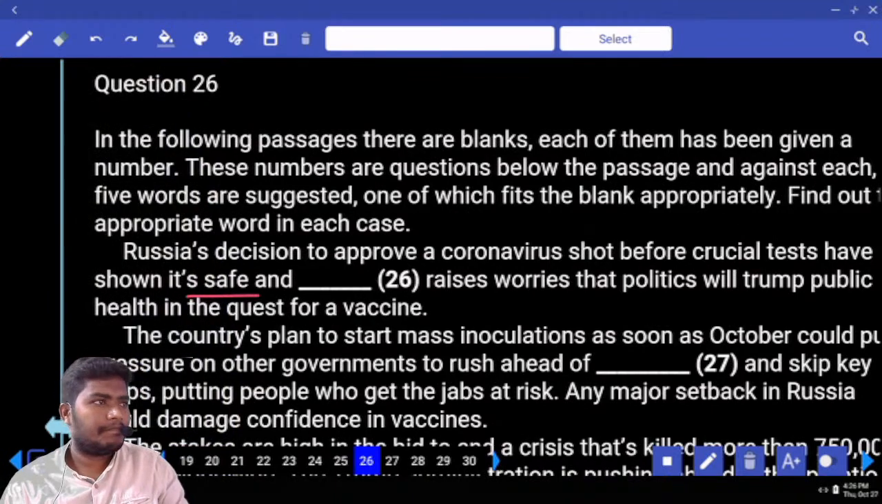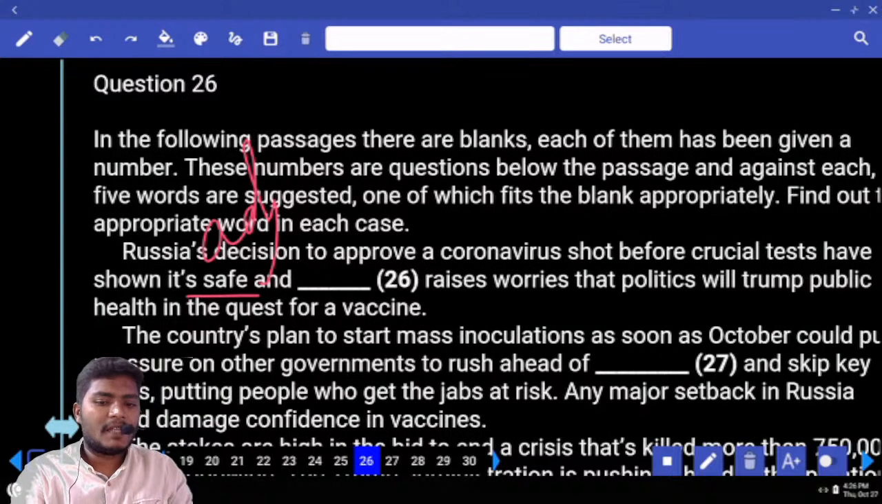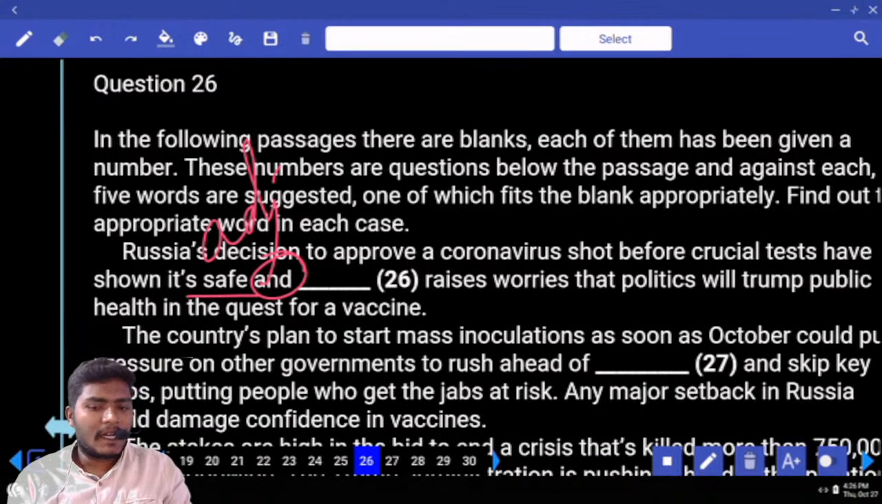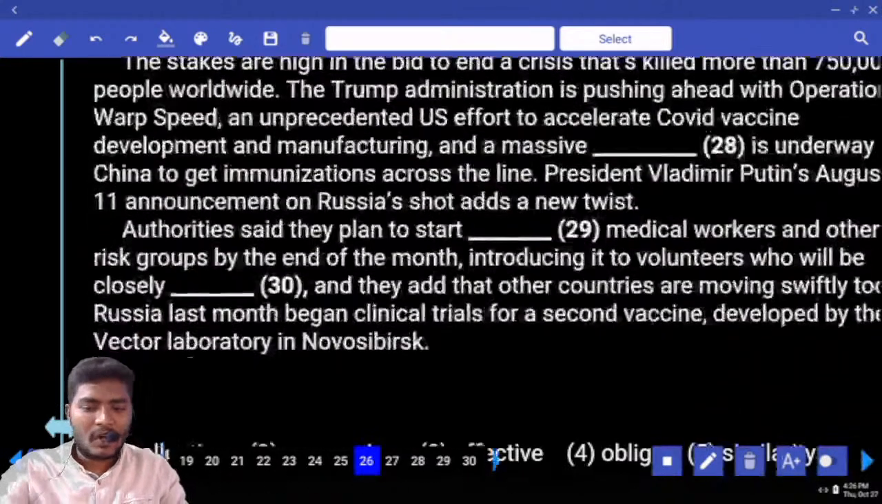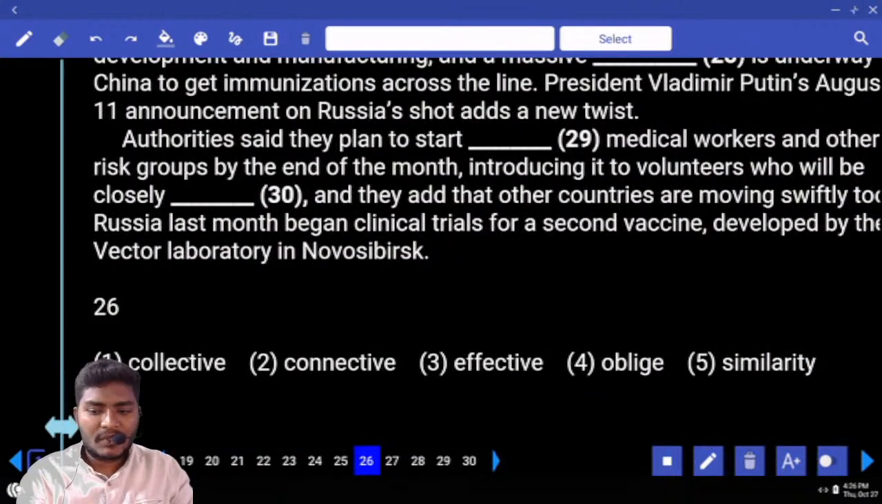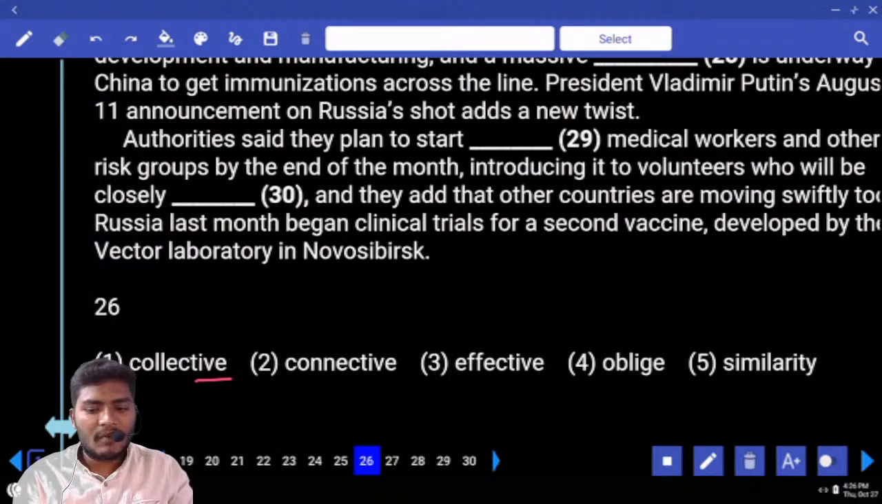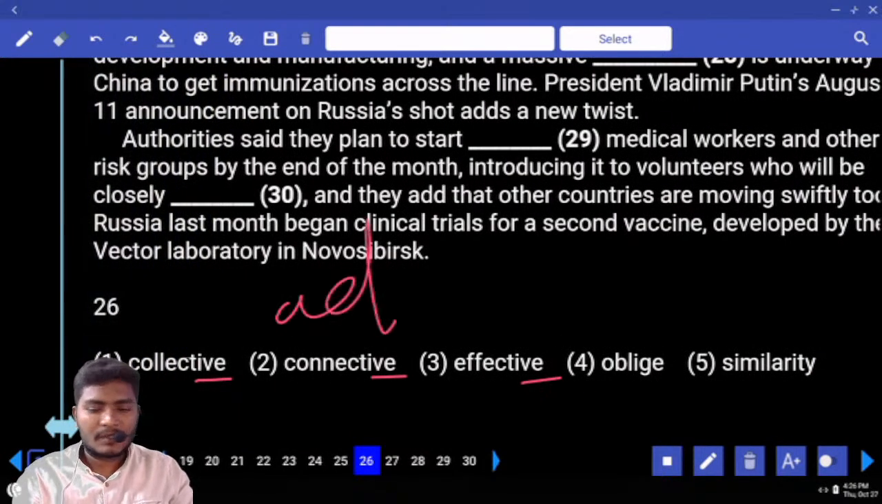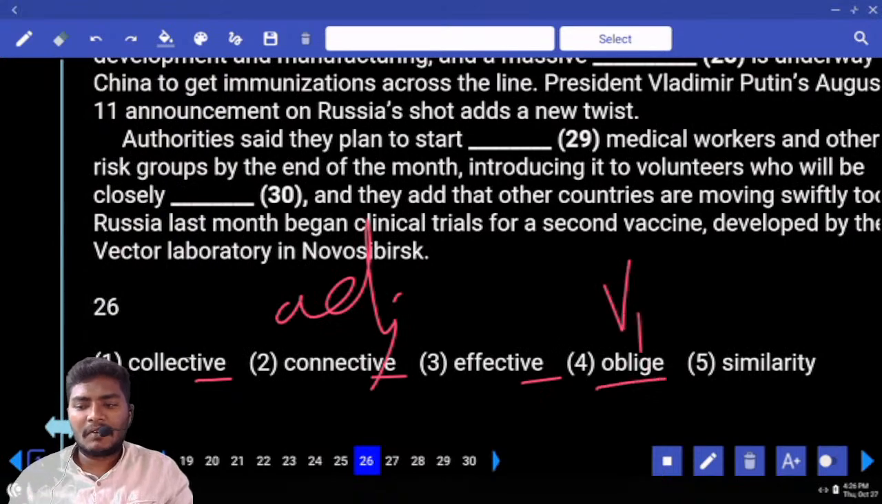Safe fund. What is safe? Shown it's safe. What is that? Adjective. What is here? And. After that, what do you need again? An adjective is needed. Now go to the options given. Collective. The words which end with IVE, what are they? Adjectives. Next, oblige is nothing but V1.